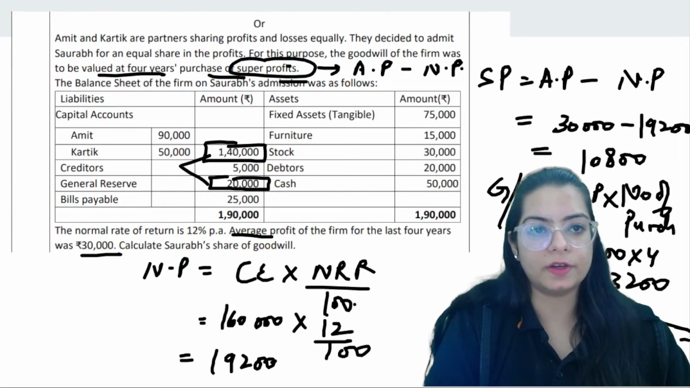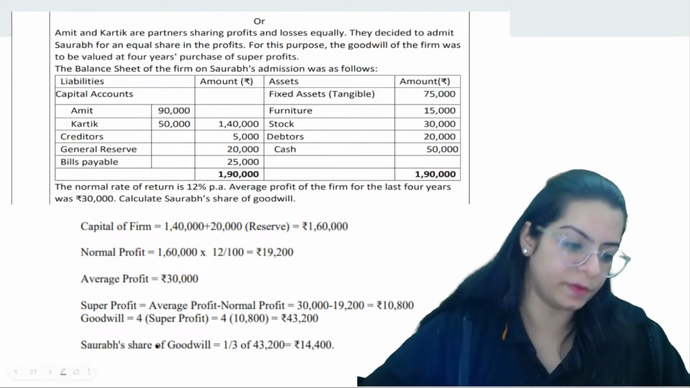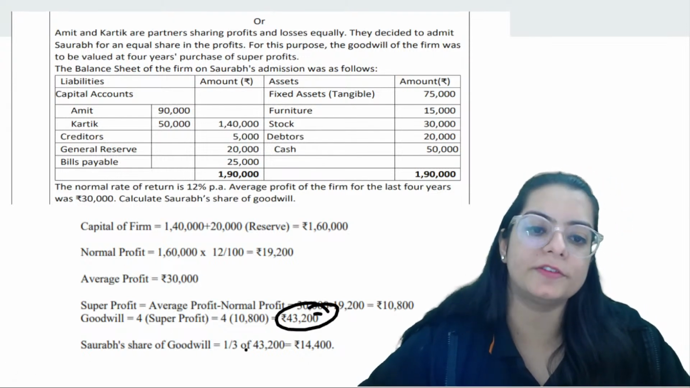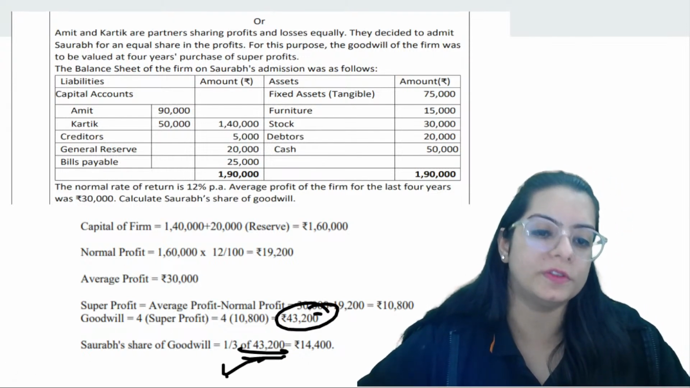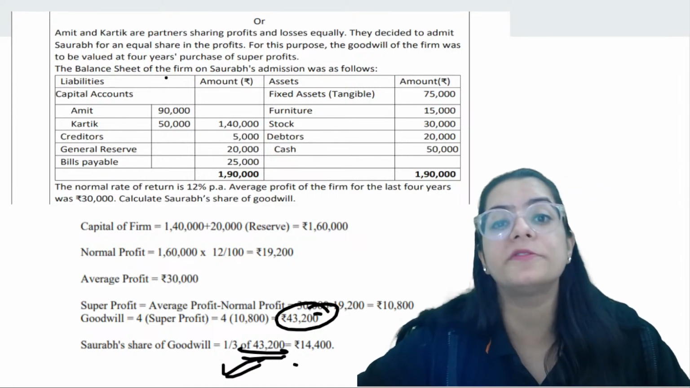This we have understood. Right? We have to tell Saurav's share of goodwill. So goodwill we have calculated. Saurav's share of goodwill is 1 upon 3 of the whole goodwill. So the question has asked about Saurav's share of goodwill.